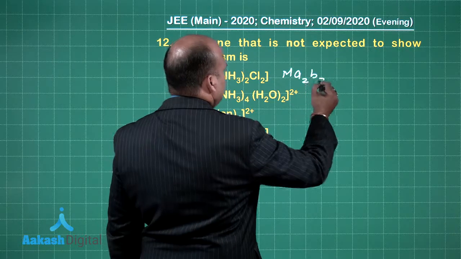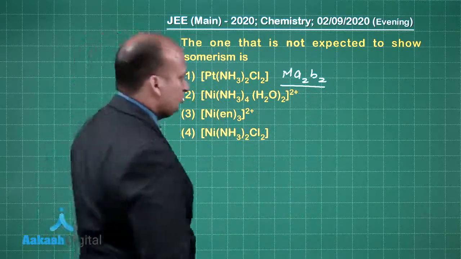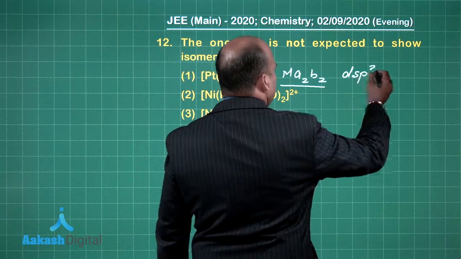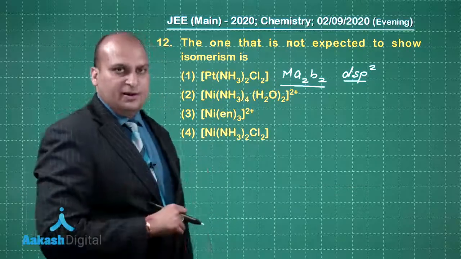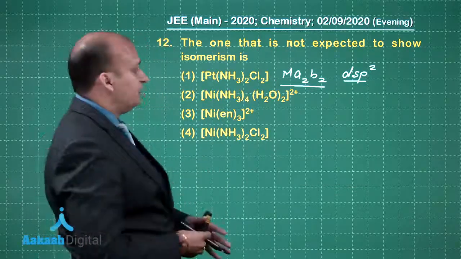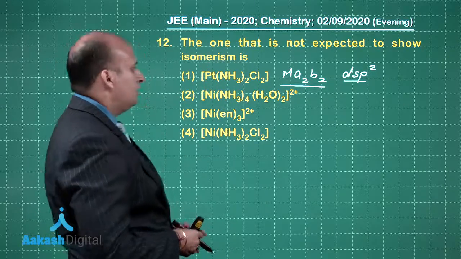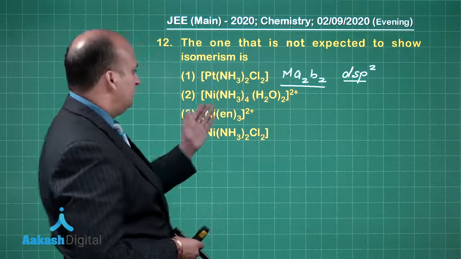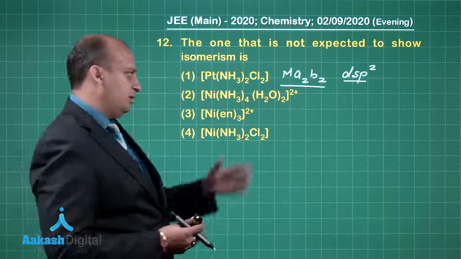Ma2B2, right. Also if you try to find out the hybridization over here, you will get the hybridization as dsp2, which means that the molecule is planar, square planar so to say, and it will show the cis-trans isomerism, right. Now in the second case, you are not given any ion outside, so you cannot have the structural isomerism over here, right.